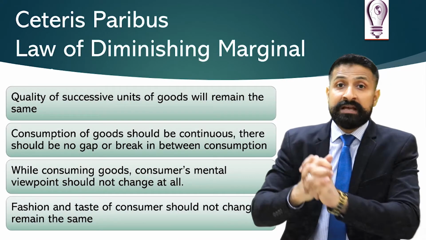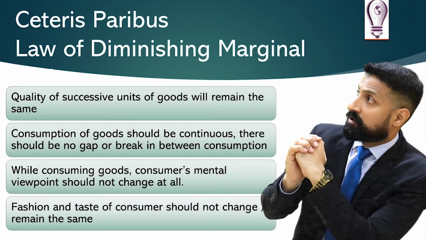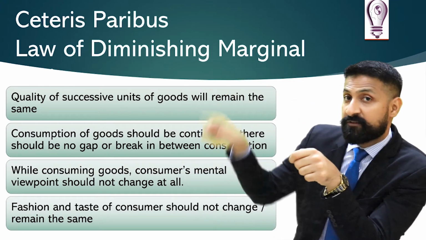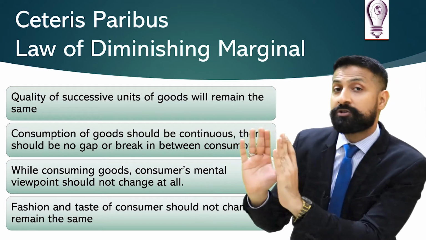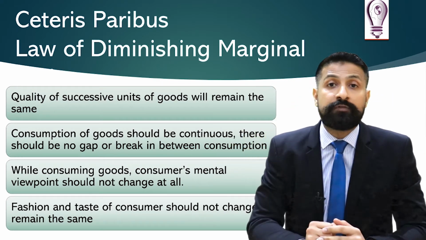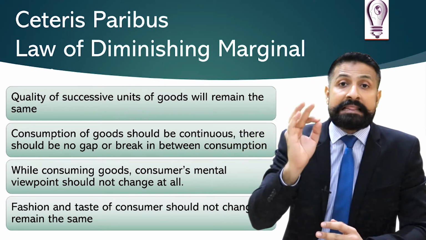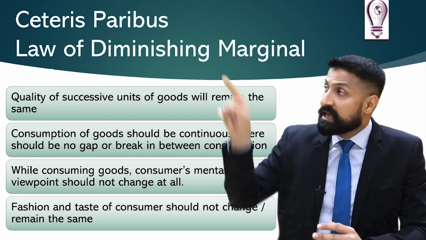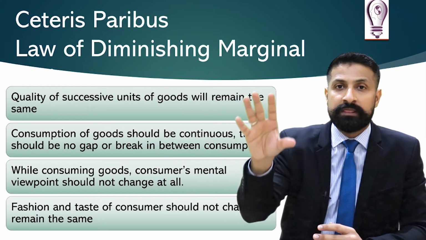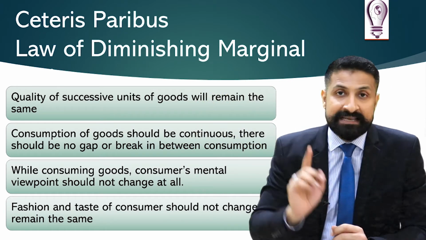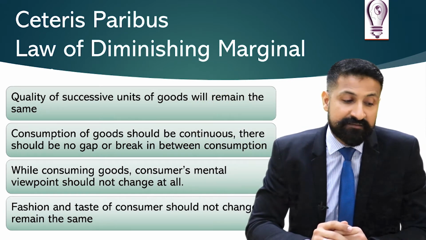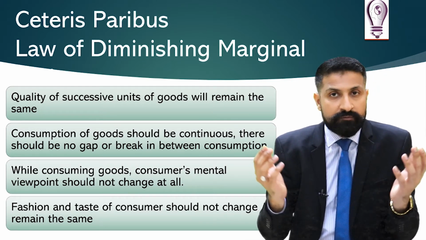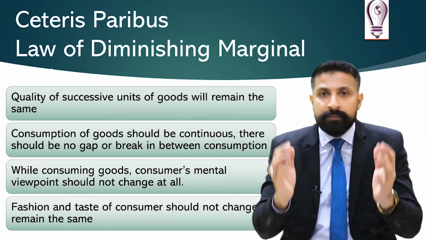Moving on now, the ceteris paribus conditions for the law of diminishing marginal utility. What are the ceteris paribus conditions? You have to fix all these conditions in order to prove the law of diminishing marginal utility. The law is not proven if you do not fix them. Now, what are they? Number one, the quality of the successive unit of the good will remain the same. There is no change in the quality of the product which you are consuming. The quality will remain the same.